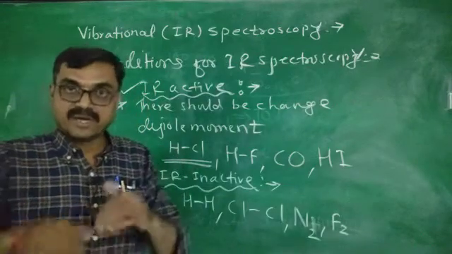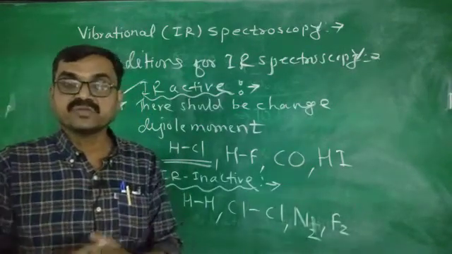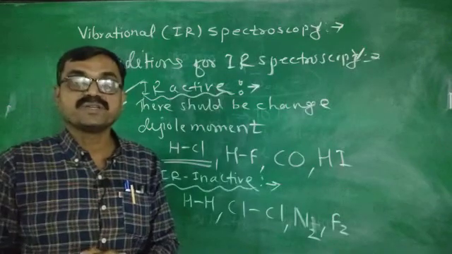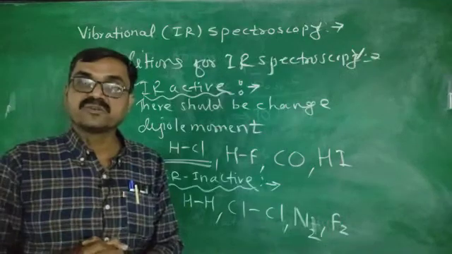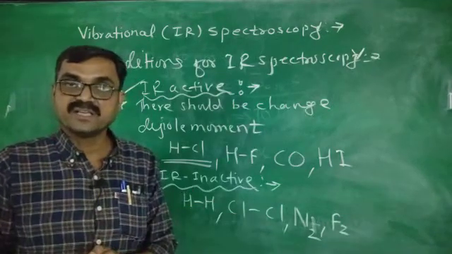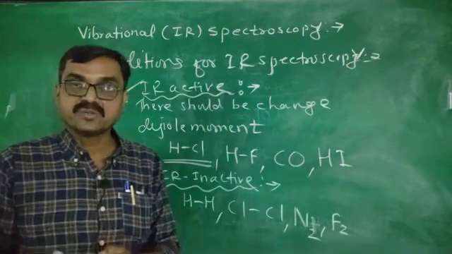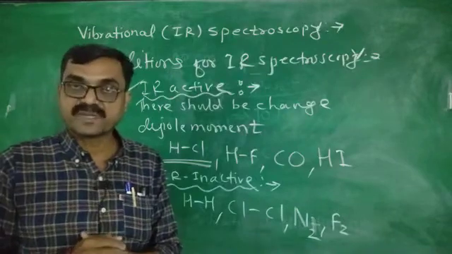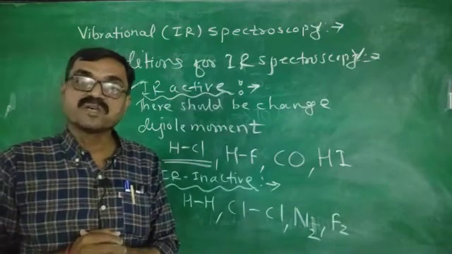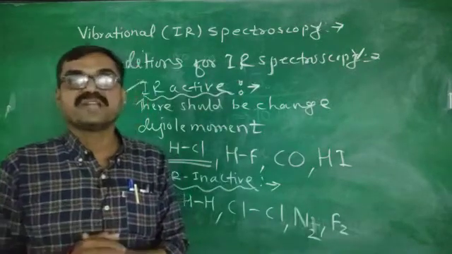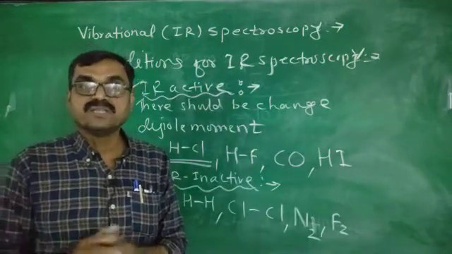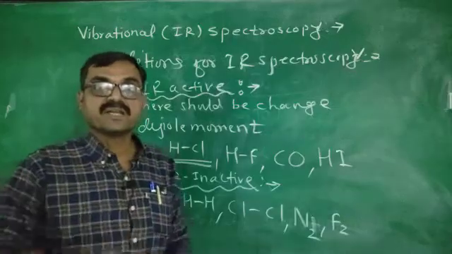Getting it? Now later on we come to know about IR active. When there is a change in the dipole moment, then such molecules are IR active. Examples: heteronuclear diatomic molecules HF, HCl, HBr. Now IR inactive, the molecules which cannot give the IR spectra, because these molecules are homonuclear diatomic. There is no change in the dipole moment, though they absorb the radiation. Okay, in this way, this is about the IR spectroscopy.